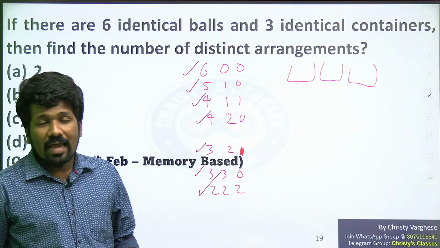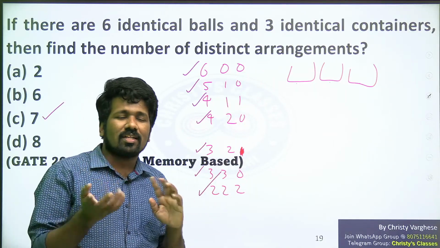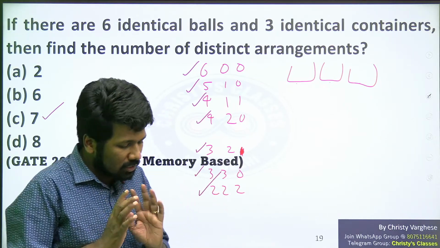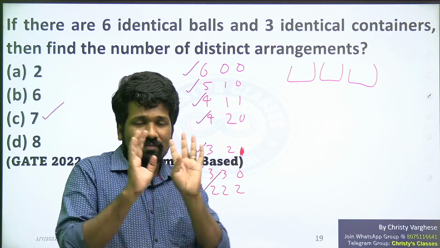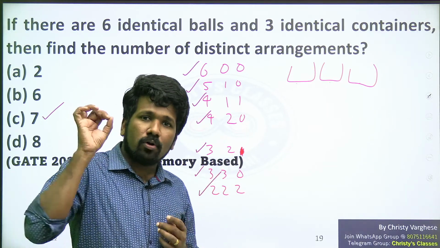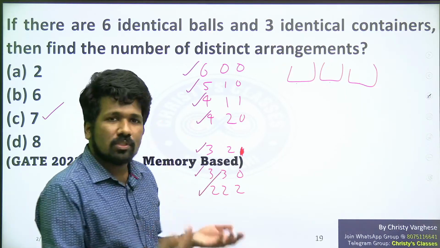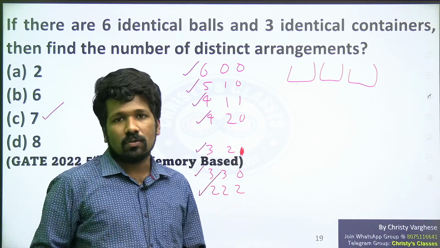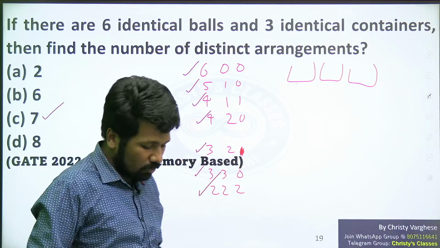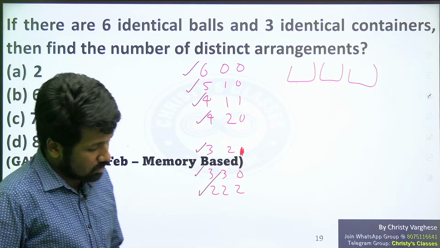Again, the answer may not be 7 if there is any other addition in the question that states otherwise. But if the question is what I explained now, the answer will be 7: all the balls should be used, but containers can have 0 to 6 any number of balls, and identical containers and identical balls case. So that is why 7 is the correct answer. Hope this is also clear.